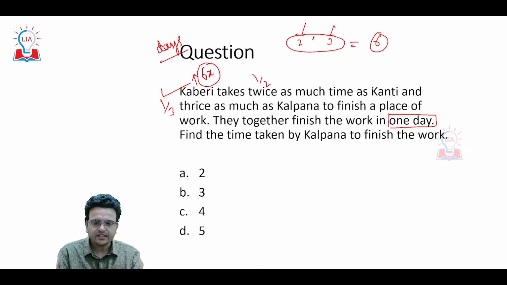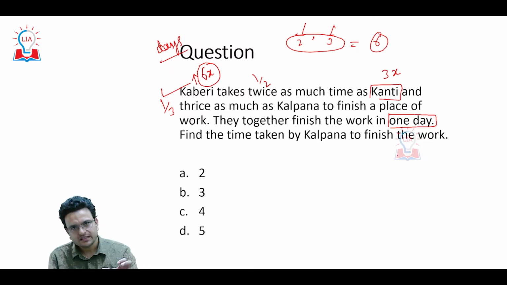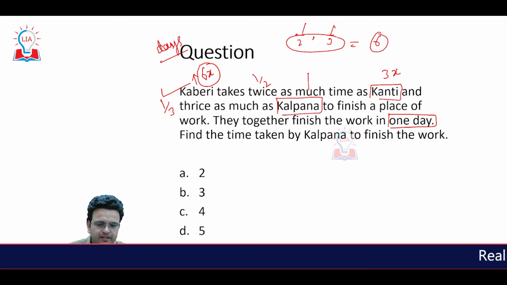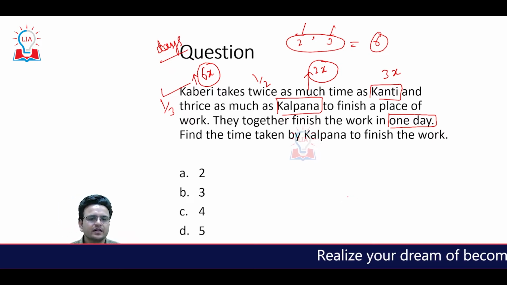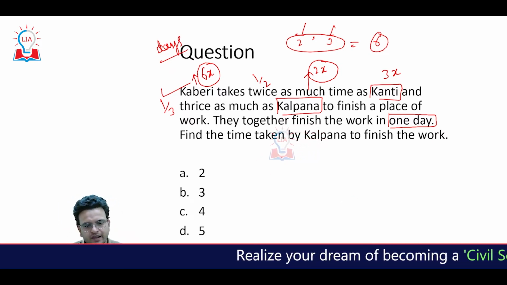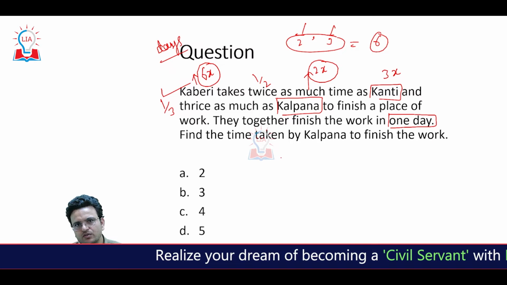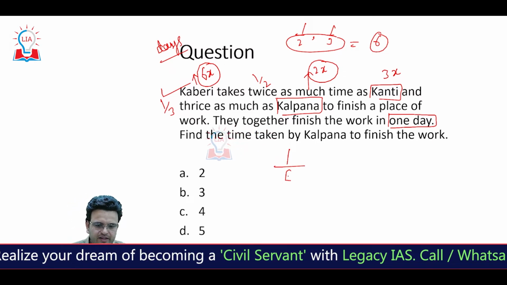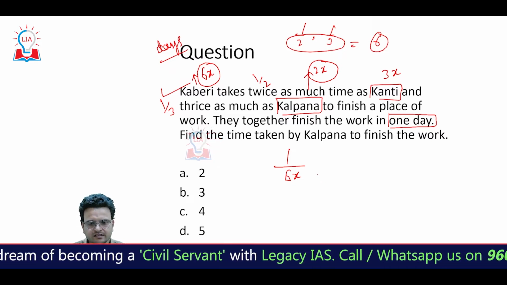Then Kanti will take half of the time, that will be 3x to complete the work, and Kalpana will take 1/3 of the time, that will be 2x days. Now if Kaveri completes a piece of work in 6x days, then one day work will be 1 upon 6x.